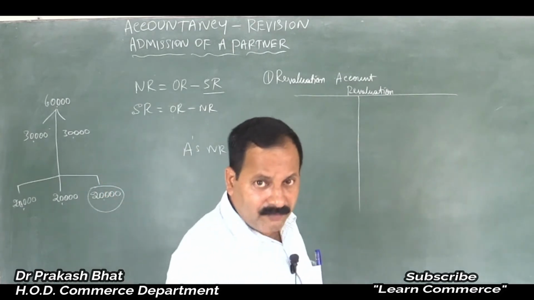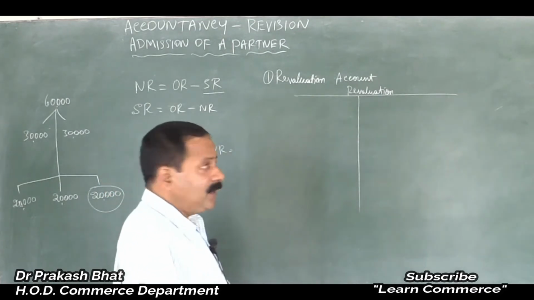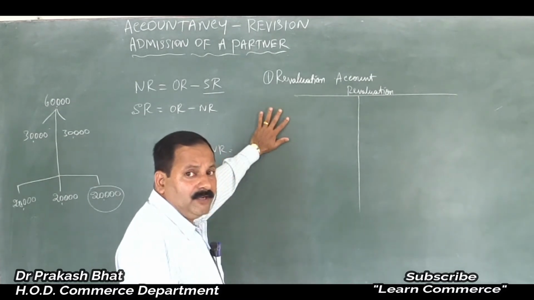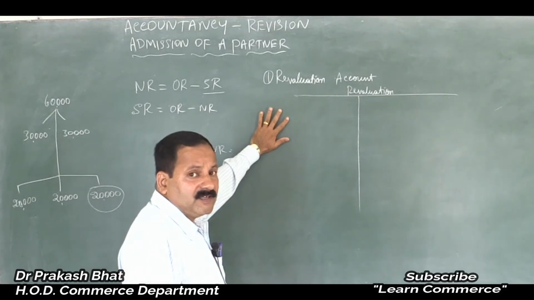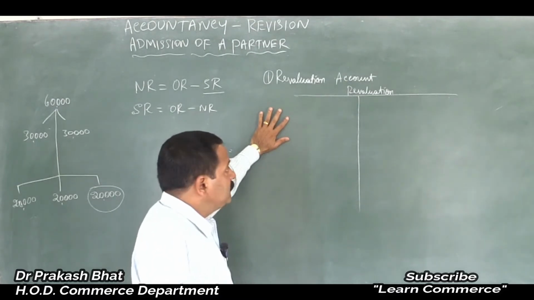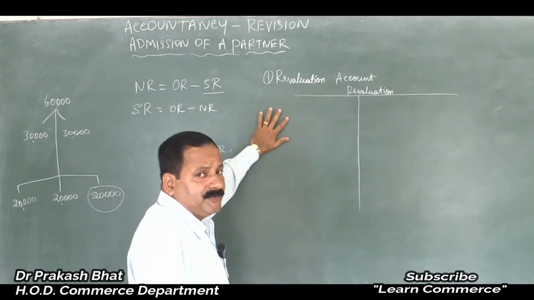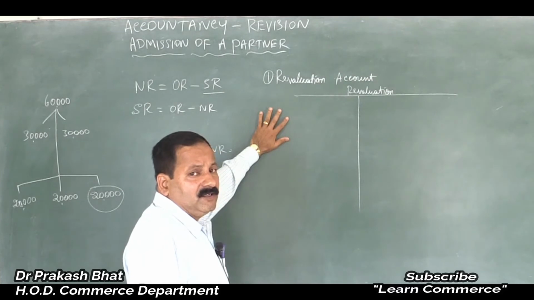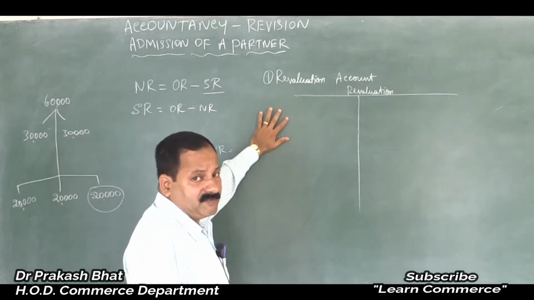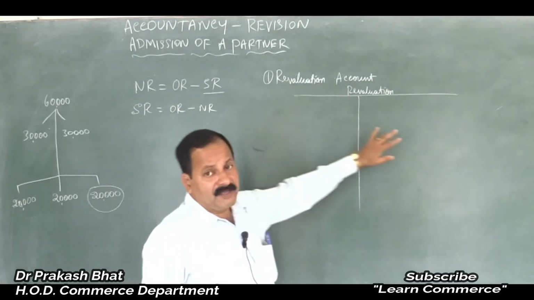So revaluation account is an account which is prepared to revalue the values of assets and liabilities. If there is any profit, any increase in the value of assets or decrease in the value of liabilities, that is a gain to the business, and it will be entered on the credit side.